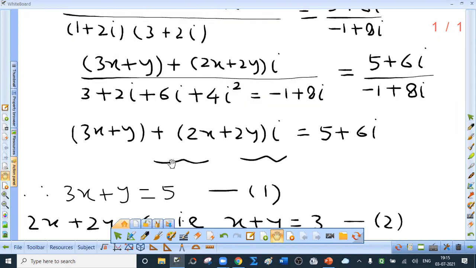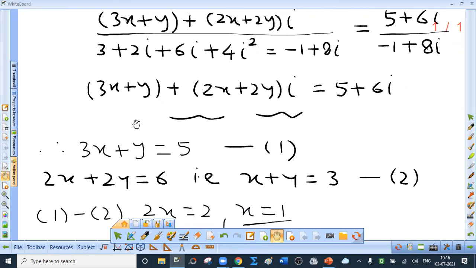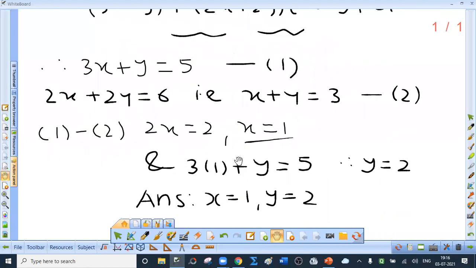Now you have to say on equating real and imaginary parts separately. So 3x plus y equal to 5, equation 1. And what is the second equation? 2x plus 2y equal to 6. That is x plus y equal to 3. Okay. Now solve this to get x equal to 1, y equal to 2. So that's it for today.